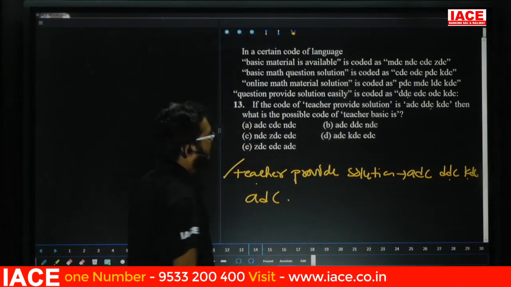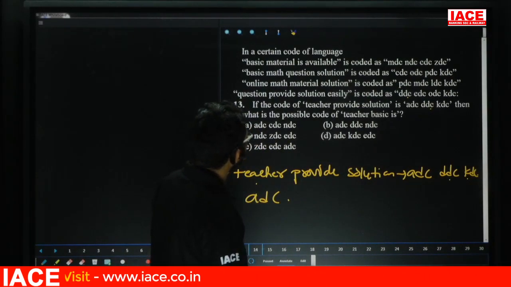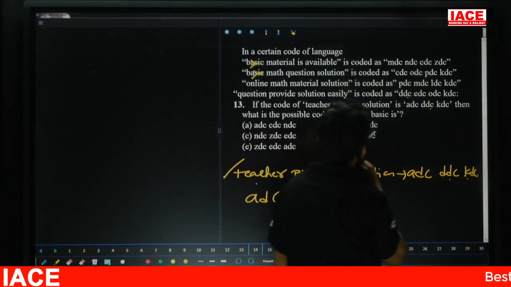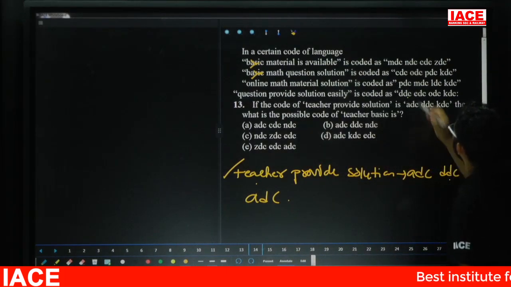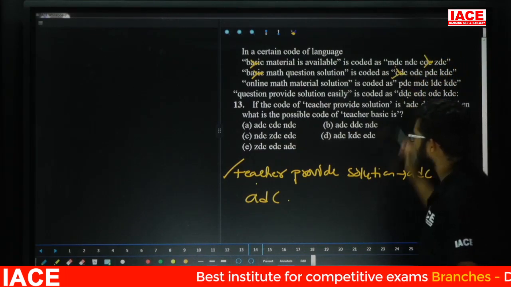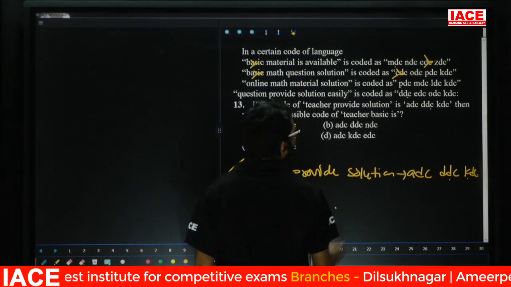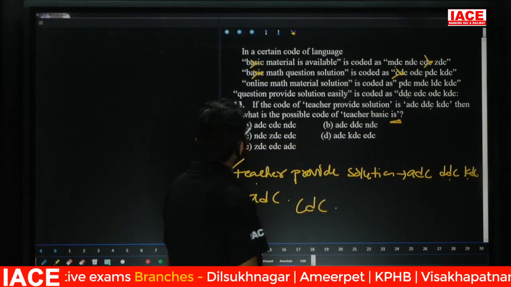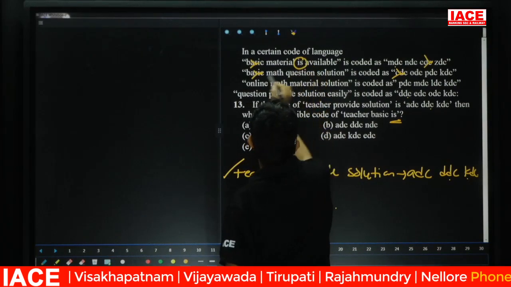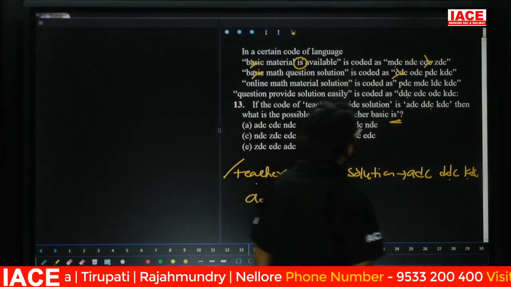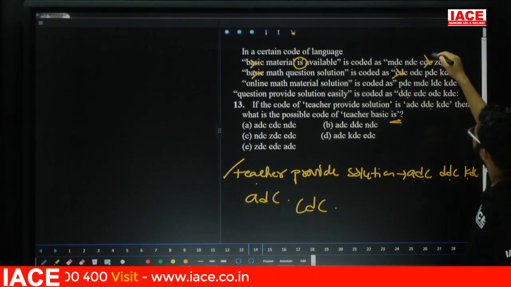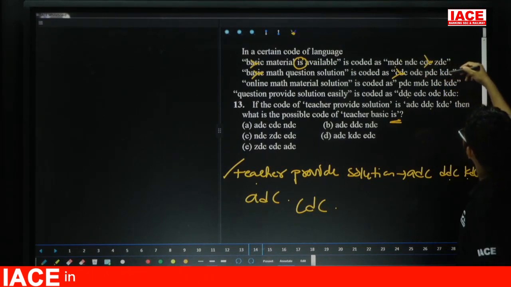Next, basic. Friends, check here. Basic is present in which line? Here basic, and here also we are having basic. First line and second line, common information is basic. Common code: MDC not there, NDC not there, CDC. Yes, then the answer here is CDC. Next one is "is". "Is" is present in which line? Only the first line. Friends, check here, only the first line. The remaining lines do not have it. Once we eliminate the codes, only the remaining code is left. So friends, here MDC is present in the remaining lines.